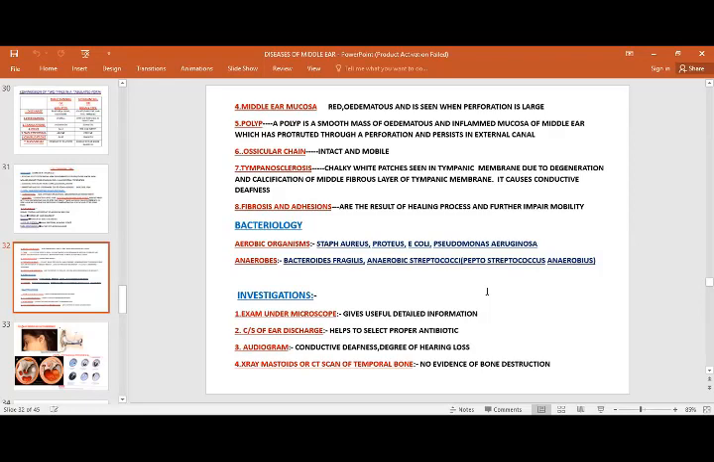So, what will you do? Of course, the ear discharge should be sent for culture and sensitivity, so you can select the proper antibiotics. Audiogram will definitely show conductive deafness, and also the degree and grade of the hearing loss. Pure tone audiometry will show this. Also, X-ray mastoid will show bone destruction or opacity.